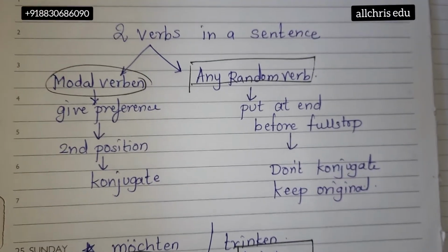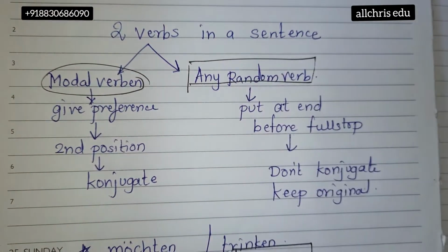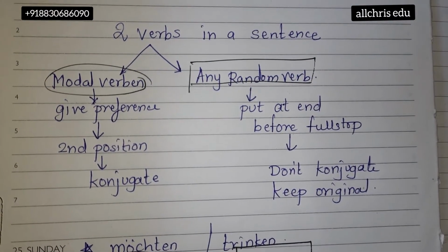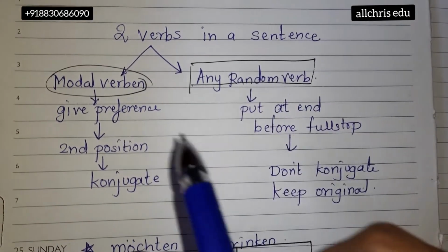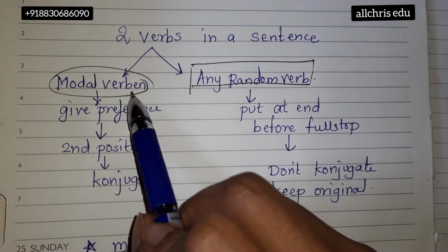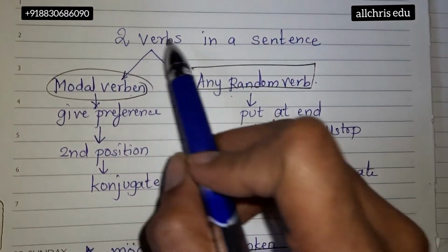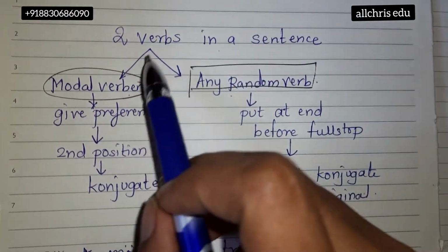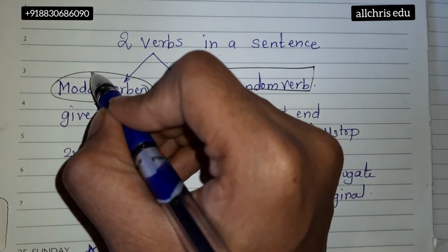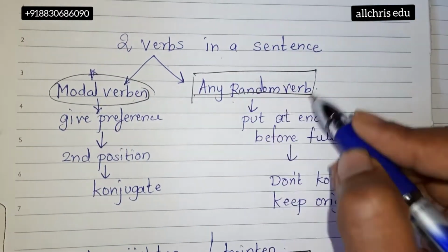Hello students, so here we are going to learn today what to do when there are two verbs in a sentence. Generally in a sentence we have only one verb. So when there are two verbs in the sentence, what are we supposed to do? One is a modal verb and the other one is any random verb. If one of them is a compulsory modal verb, the other can be any random verb.